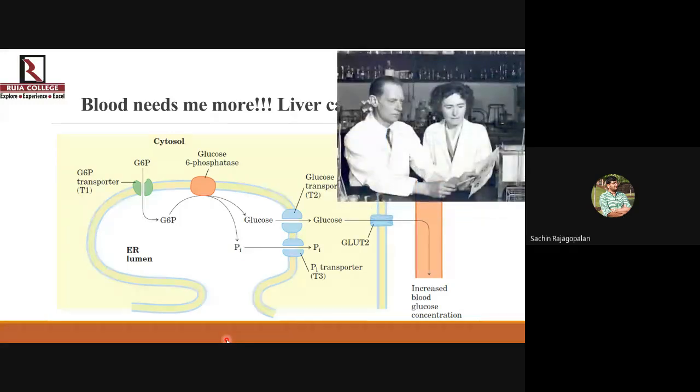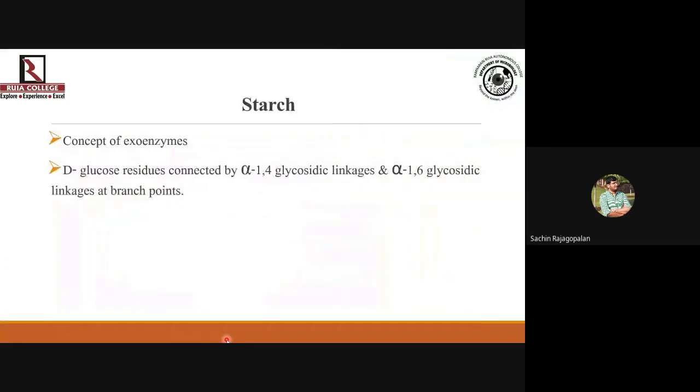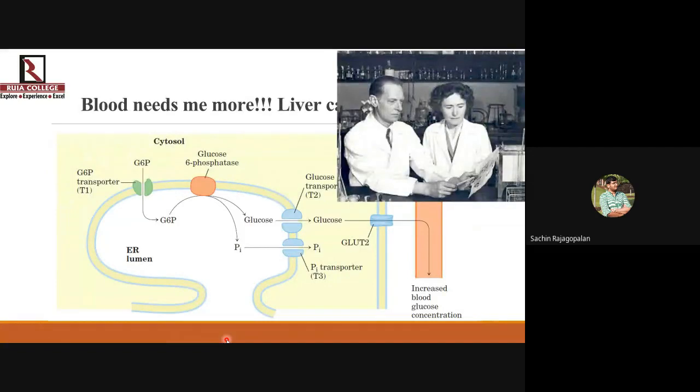Now there were two scientists, Carl and Cori. This is a husband-wife pair who are known for their initial studies in glycogen metabolism. Okay, and they are the ones who found out different kinds of glycogen storage diseases, which are prevalent due to defects in the enzymes which are responsible for carrying out glycogen metabolism.